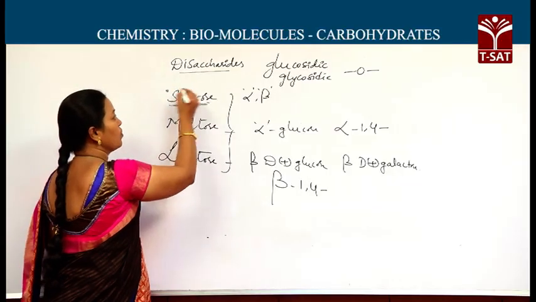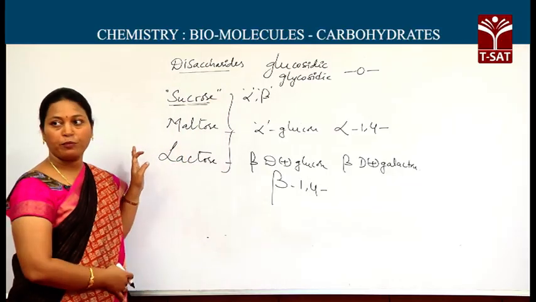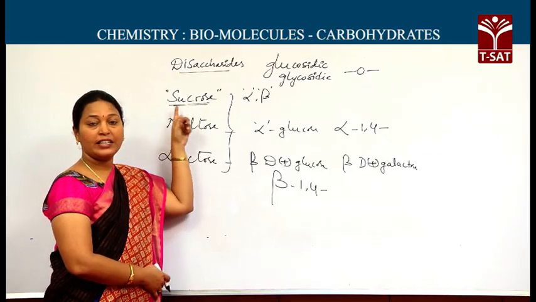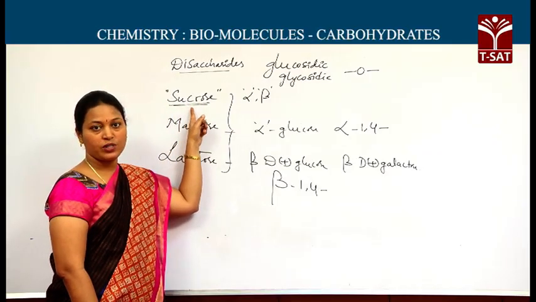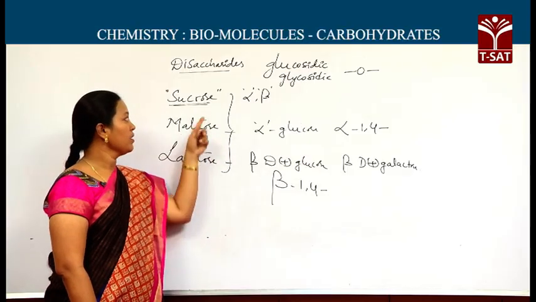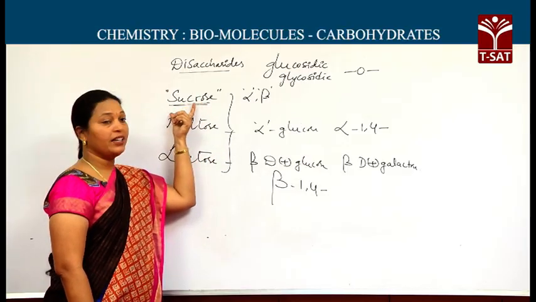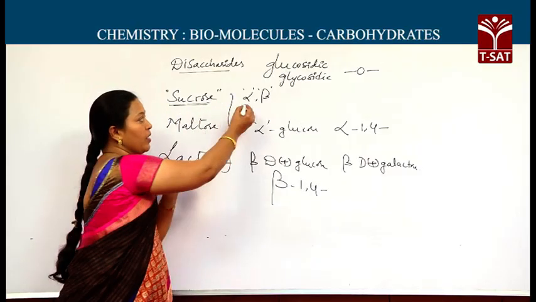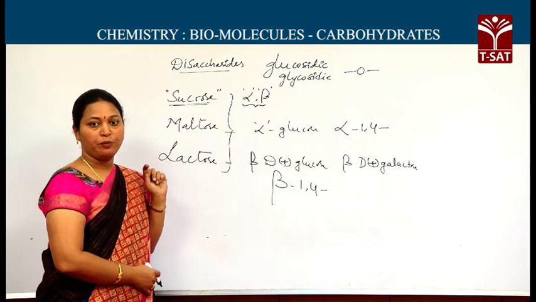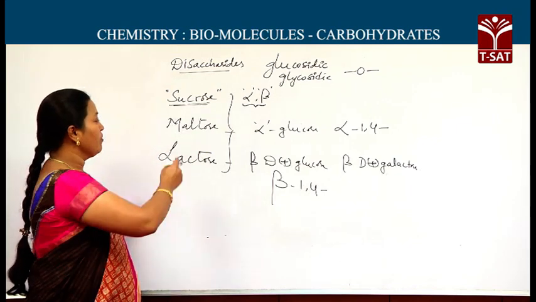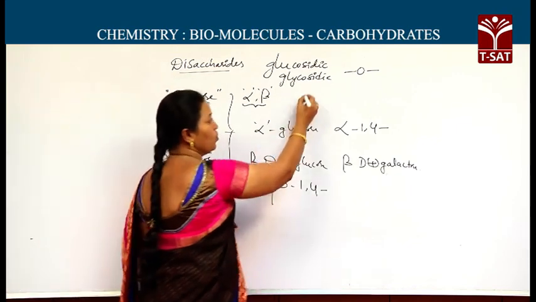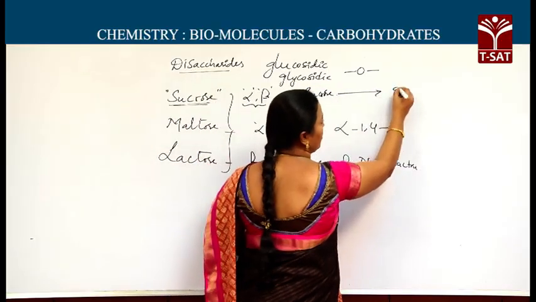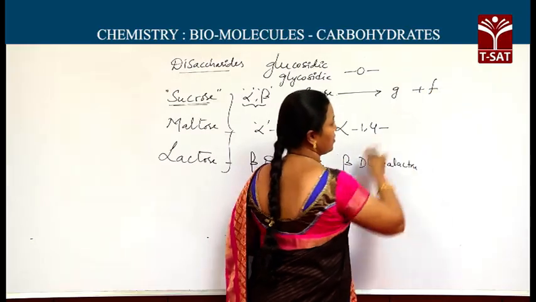And regarding sucrose, one should remember one important point. I said at first, sucrose is the only disaccharide which is non-reducing. These two are reducing. Non-reducing ability is due to the carbonyl groups being blocked during the formation of the alpha and beta linkage. And one more specific point here: sucrose, when it is hydrolyzed, forms glucose and fructose.